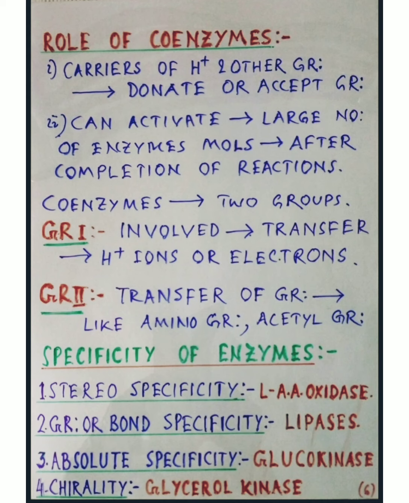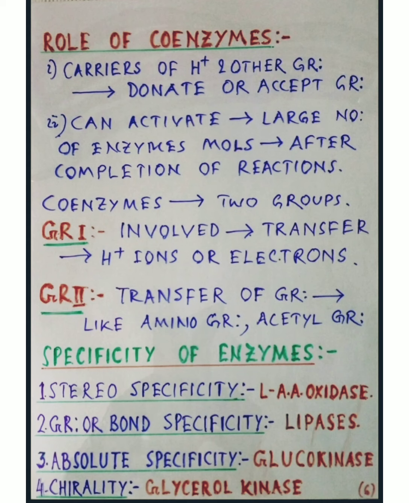The third one is absolute specificity. Some enzymes are specific for one and only one substrate. They will not act even on a closely related substrate.